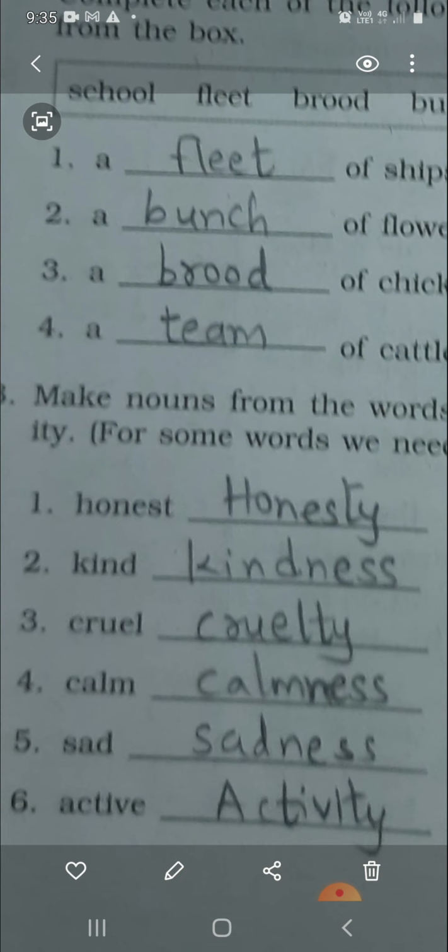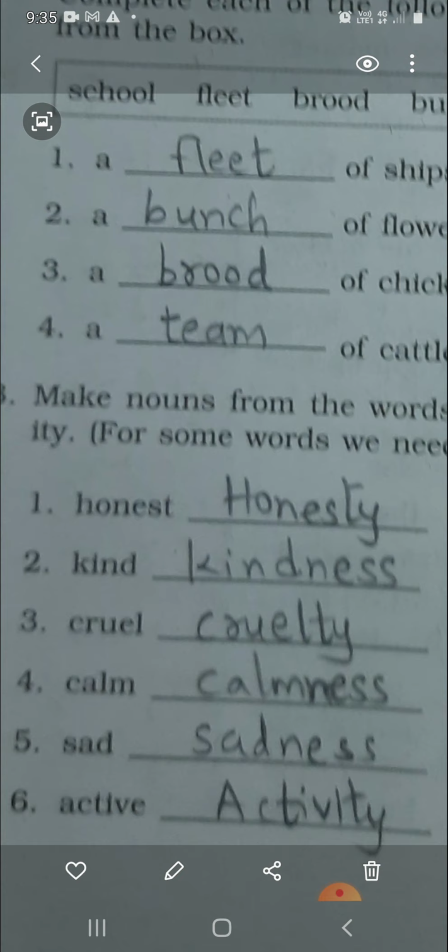So, honest, honesty. Kind, we have added the suffix NESS, which makes it kindness. Cruel, we add TY, so it becomes cruelty. Calm, the suffix we have added is NESS, that makes it calmness.